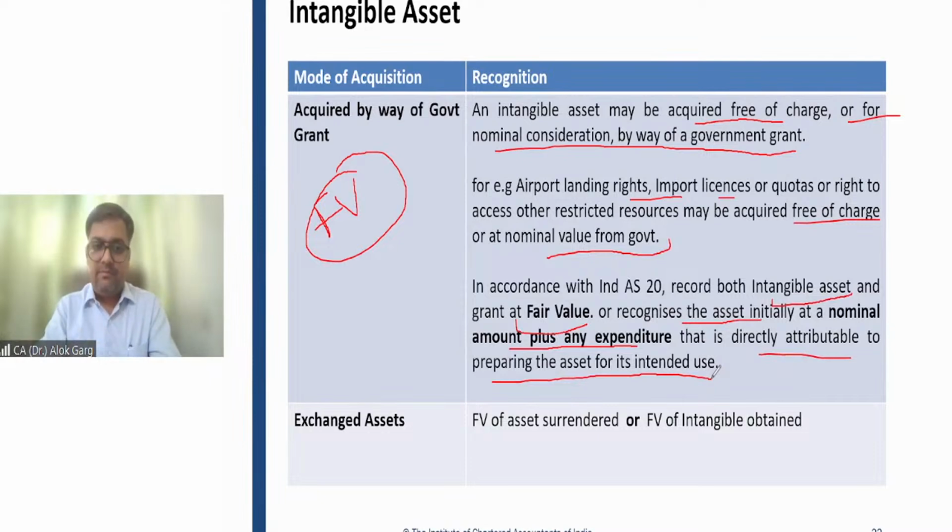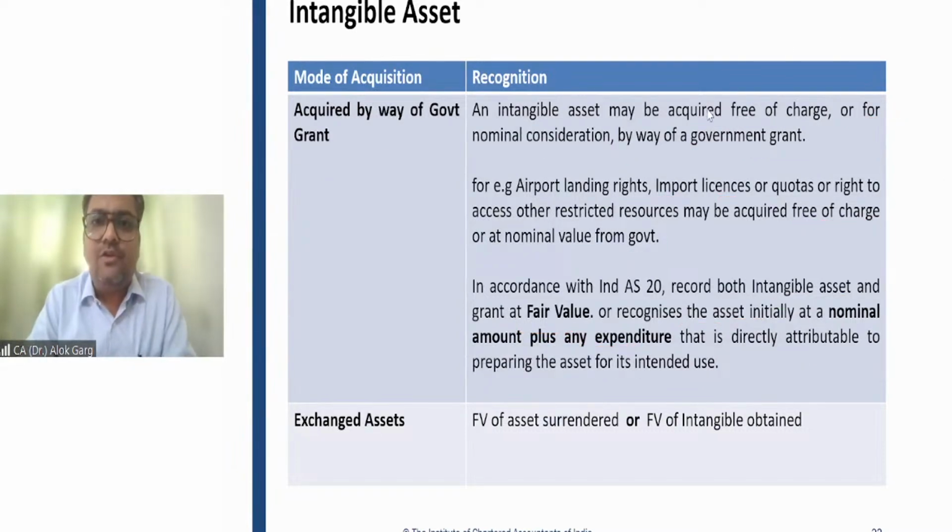Sir, what happens if there are no registration charges? If there are no registration charges, in that case, this mining right has to be recognized at a nominal value just for identification purposes. Let's say 1 rupee or 100 rupees or 1000 rupees, whatever. In that case, this mining right has to be recognized at a nominal value of 1 rupee.